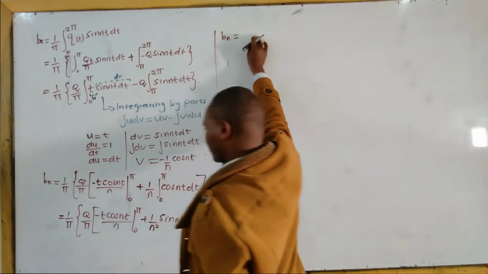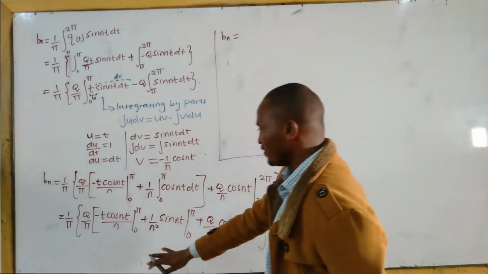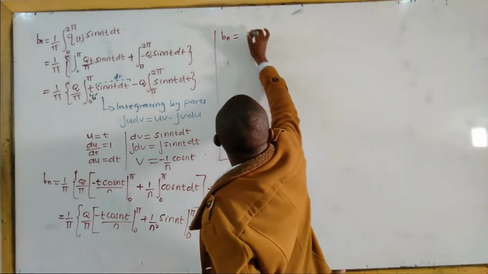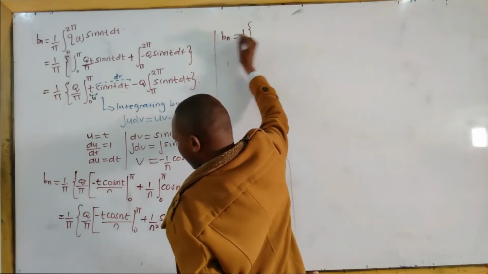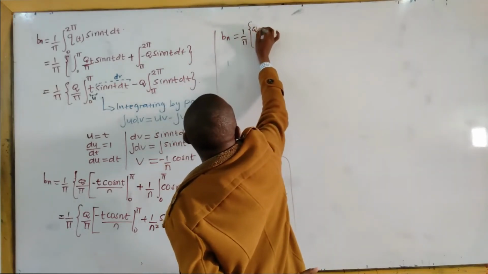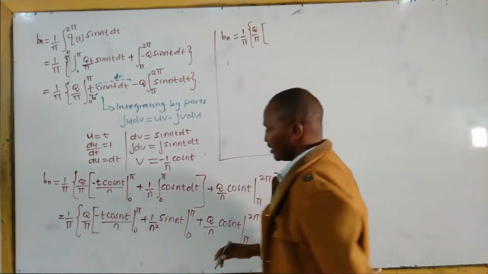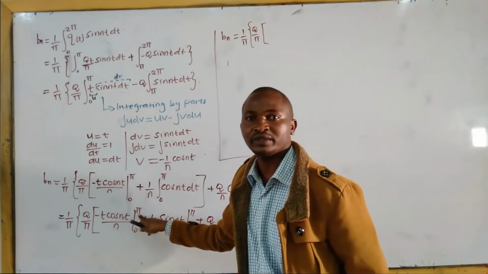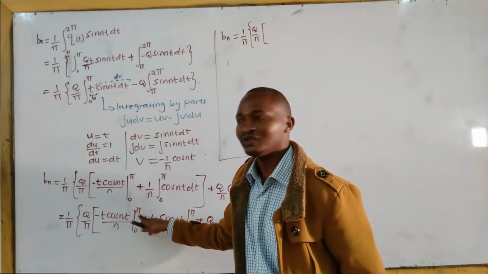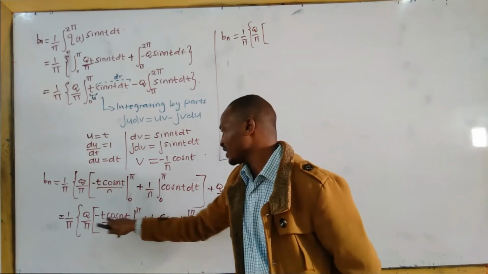Bn is now equal to, if we apply the upper limit, 1 over pi, q over pi, then square bracket. If you apply the upper limit here, wherever you have t, because you are integrating with respect to t, you apply the upper limit, which is pi. So here you have negative pi.